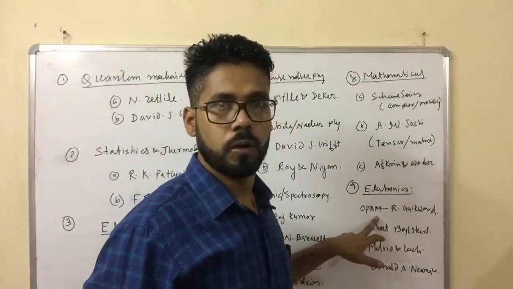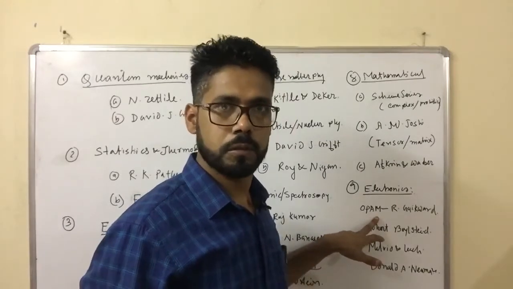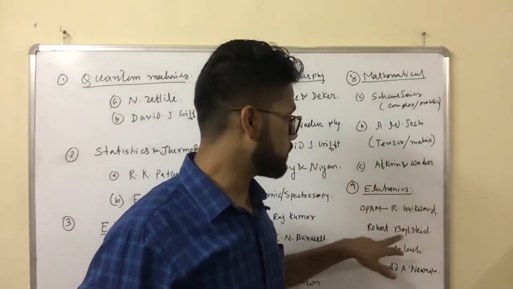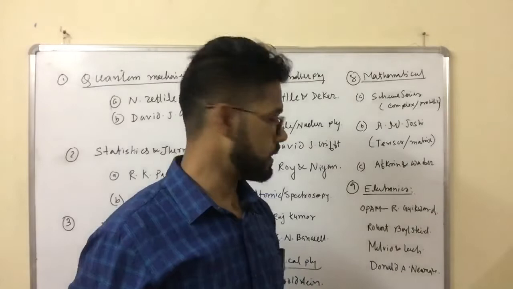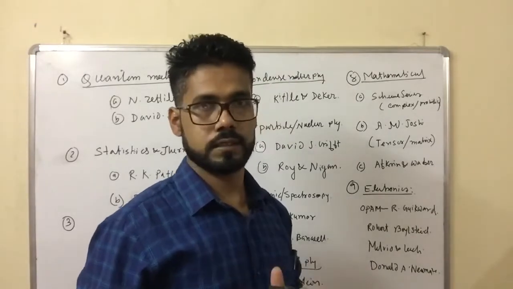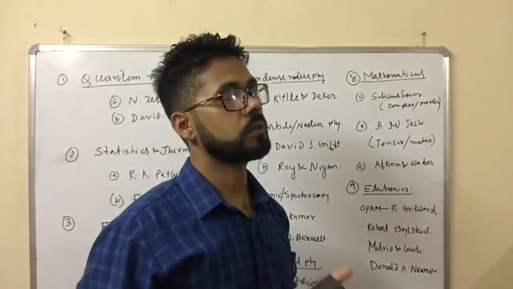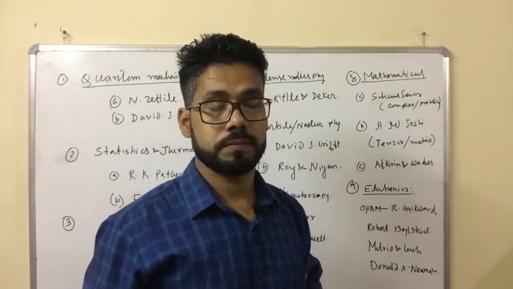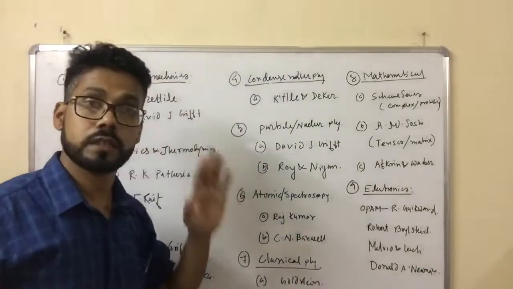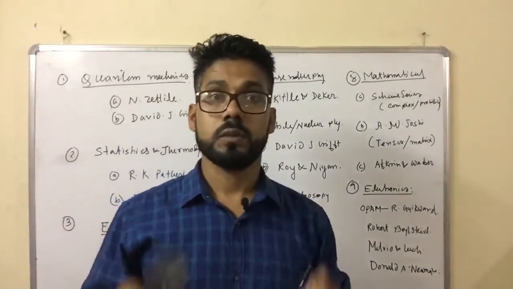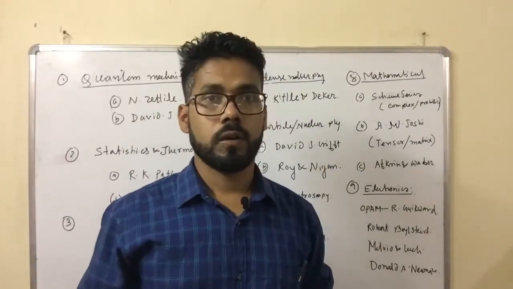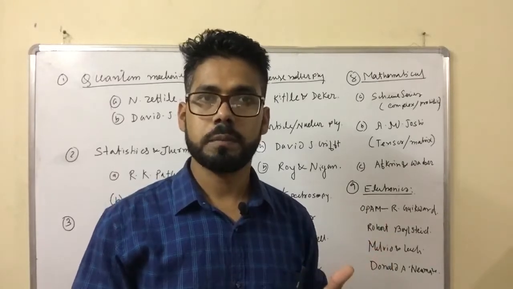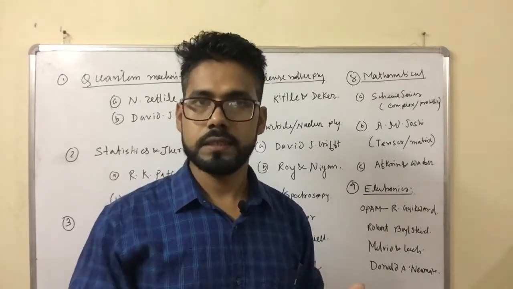For electronics, the operational amplifier is a very common part in the exam, and you have to study Ramakant Gayakwad. Robert Boylestad, device and electronic circuits. Okay, and Malvino and Leach for digital electronics. Digital electronics is another book, I forgot the name. And Donald Neamen, Introduction to Semiconductor Physics. These are the books you have to study, but it is not necessary to study each and every chapter and each topic as mentioned in the book. You only have to study the specific portion as per the syllabus.